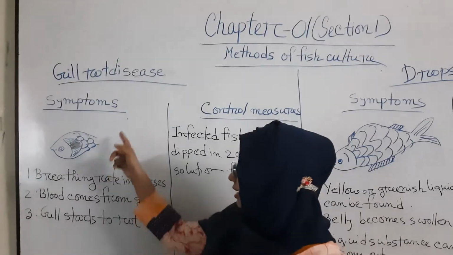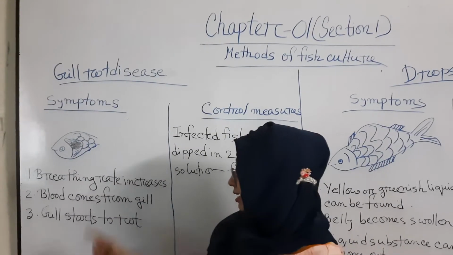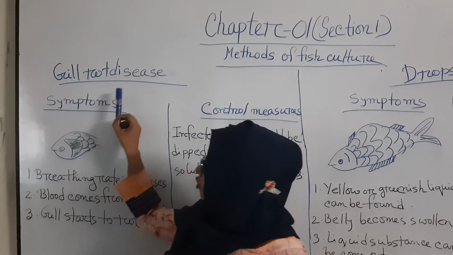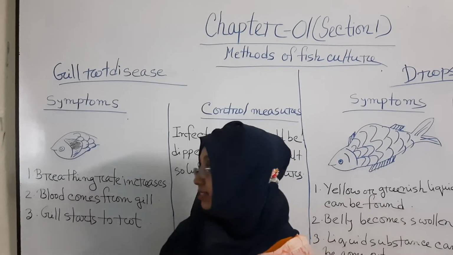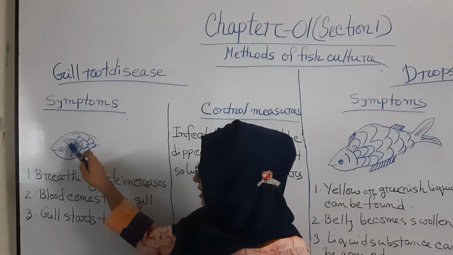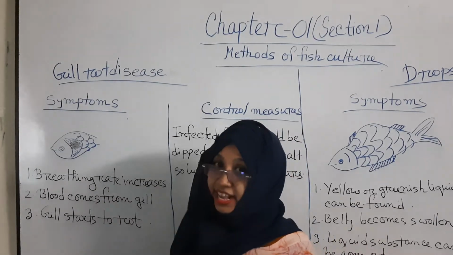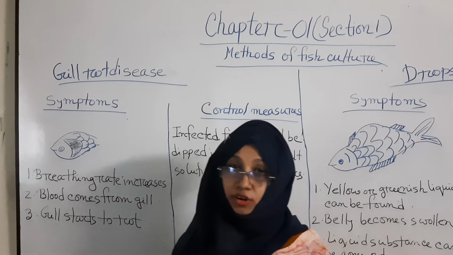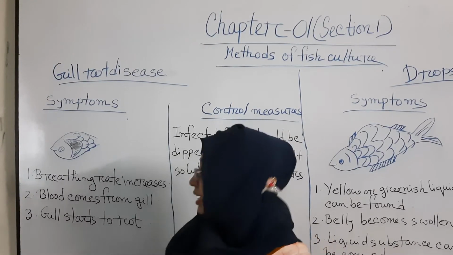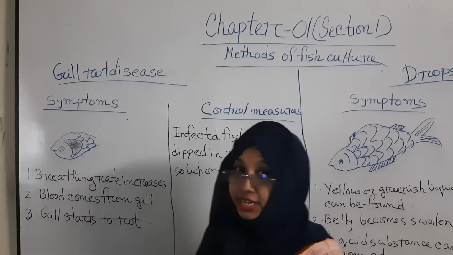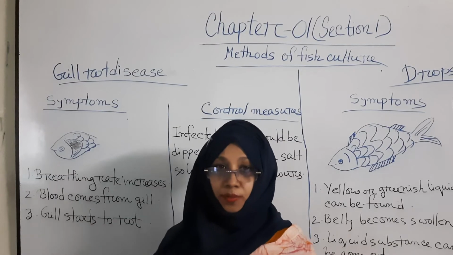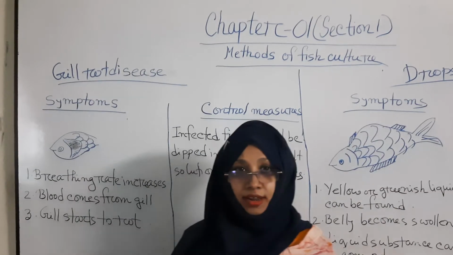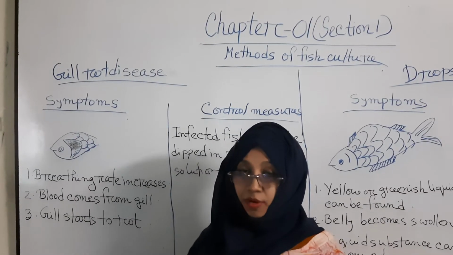Now, here are the symptoms of gill rot disease. Here is the figure, see the students. This is the gill, and from the name of the disease we can see that this gill has been rotten and some black spots can be found on it. The smell of the gill is not normal; a bad smell comes from the gill. The breathing rate increases, either very low or very high, because fish complete their breathing with the help of the gill.